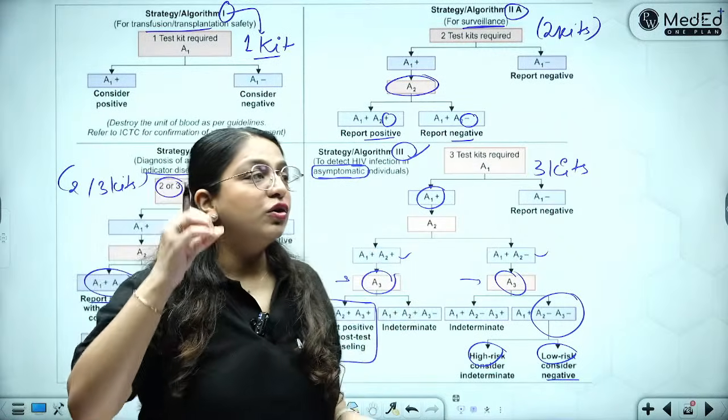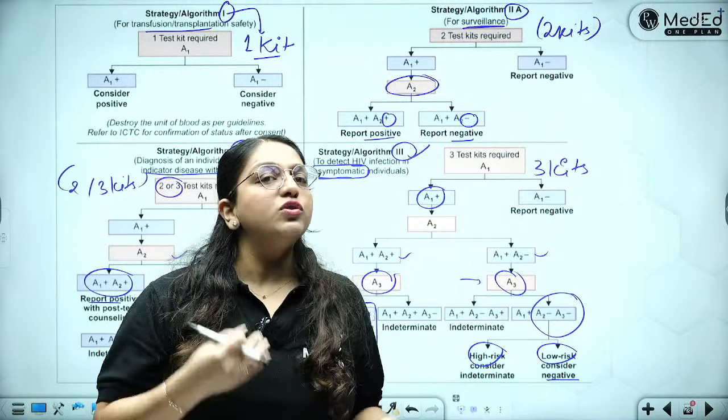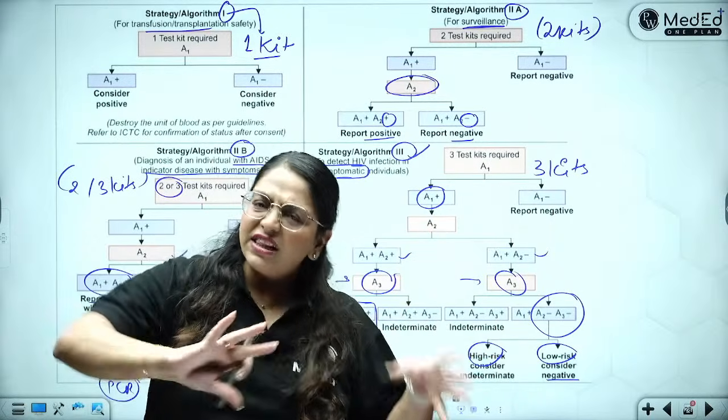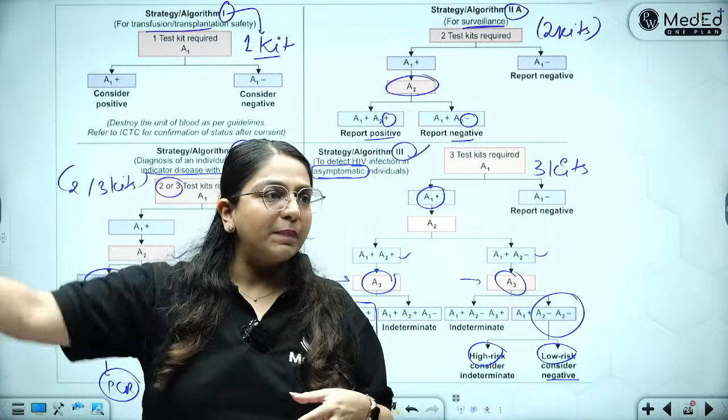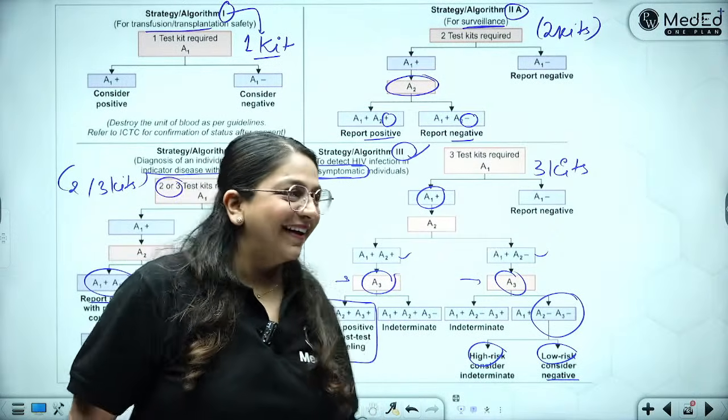All right. So, in the third kit, you do it on people you suspect should be having AIDS, but they are asymptomatic, or there was such a history suggestive in the past. This is like Uno rules, but you made it simple. All right. Thank you so much.